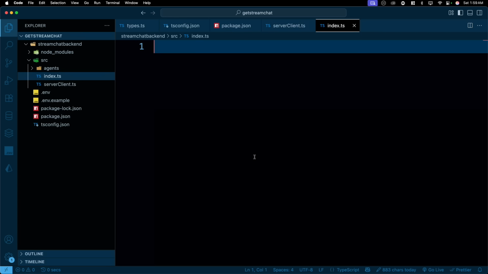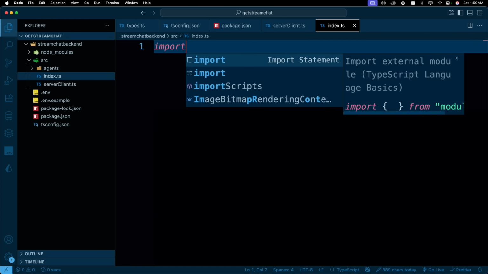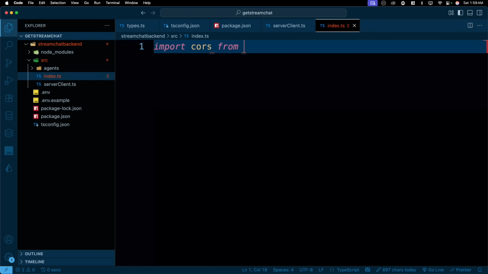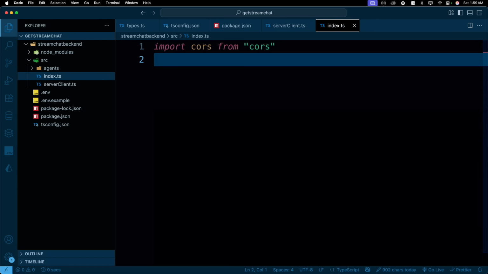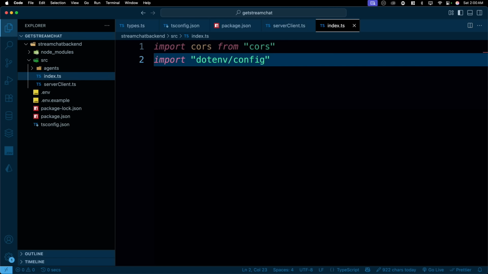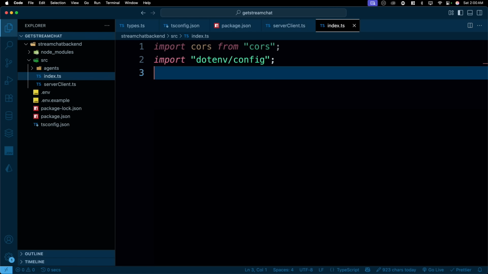All right. So obviously a few things need to come into the index. First of all is cors. So cors from cors. Once this is there, we need to import the dotenv. The syntax is now much cleaner. All you have to say is dotenv/config. That's the syntax these days. Again, no need to pass on much of the stuff. It just works out of the box these days.